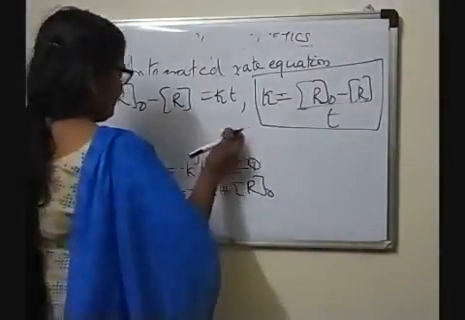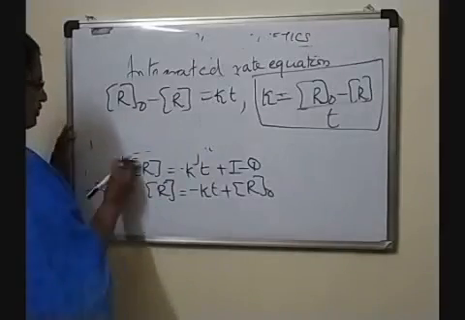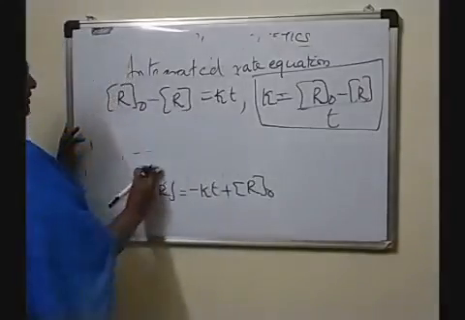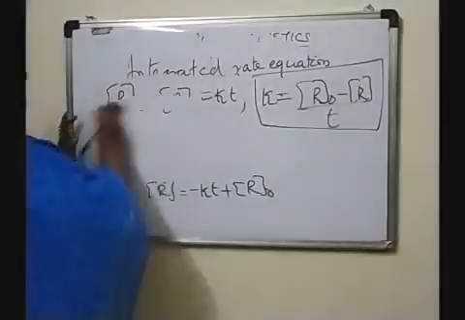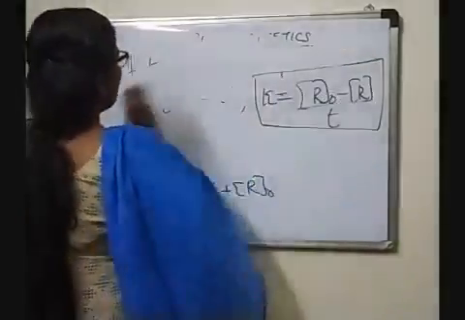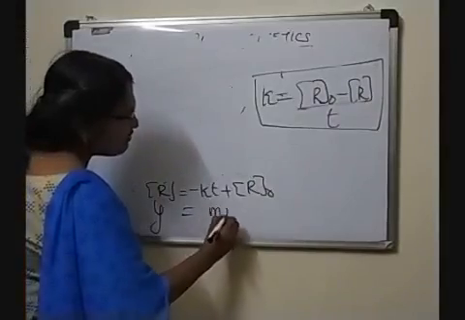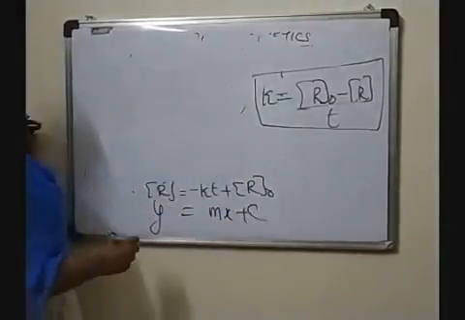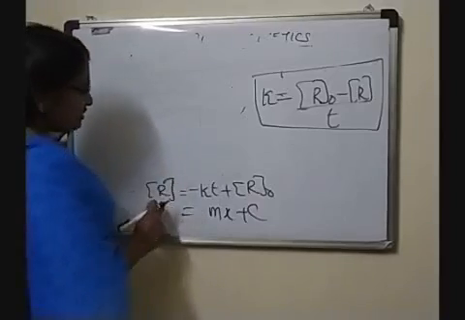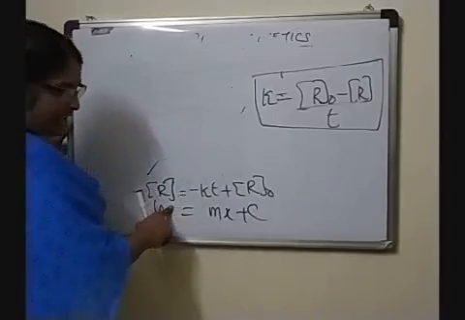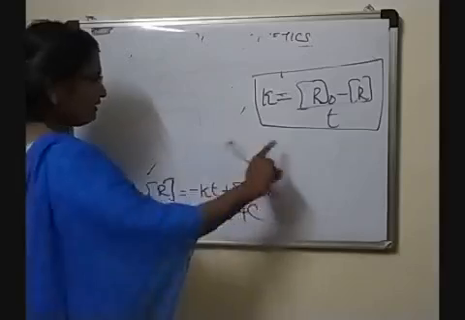And one more thing, consider this equation, R is equal to minus kt plus R0. If you are plotting a graph, this equation is of the form y is equal to mx plus c. Instead of y, we plot the concentration of the reactant R on the y-axis, and t on the x-axis.